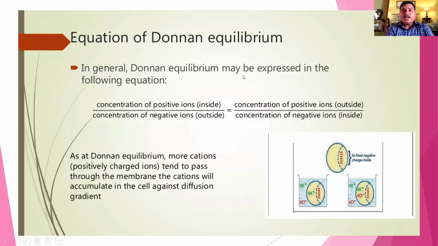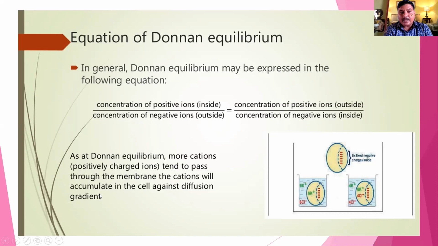In general, Donnan equilibrium may be expressed in the following equation: the concentration of the positive ion inside over the concentration of the negative ion outside equals the concentration of the positive ion outside over the concentration of the negative ion inside, meaning the ion concentration remains the same. As per the Donnan equilibrium, more cations tend to pass through the membrane.